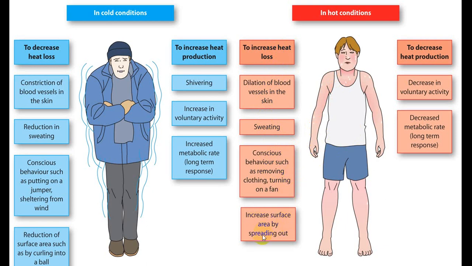And the surface area will be increased by removal of the clothes, so that more surface area is exposed for heat loss. These are all the mechanisms by which you will try to balance in exposure to cold and in exposure to hot climates.